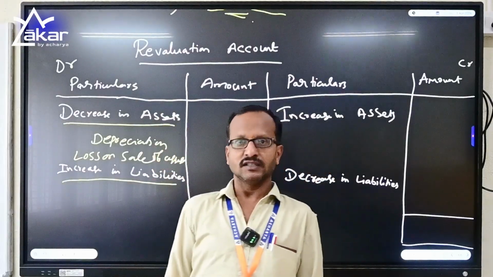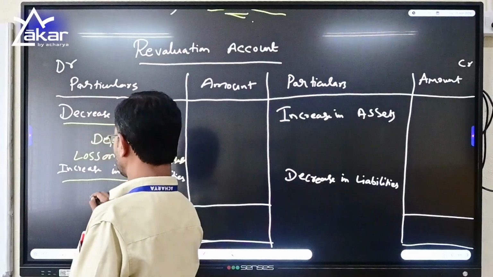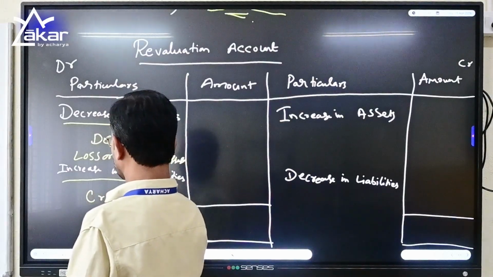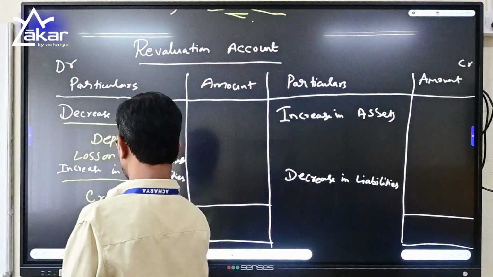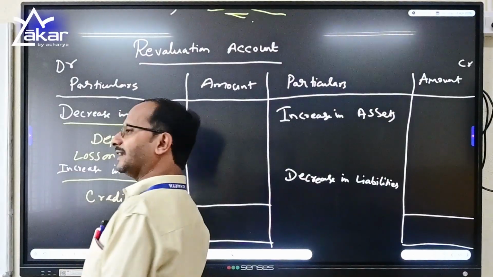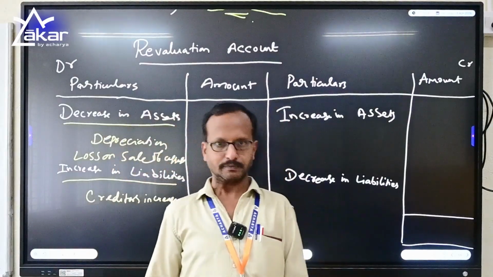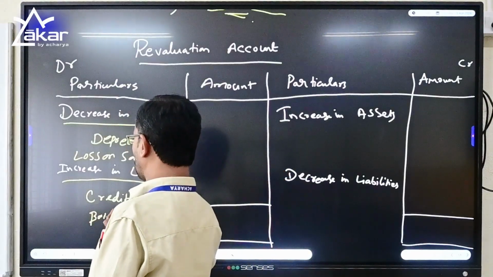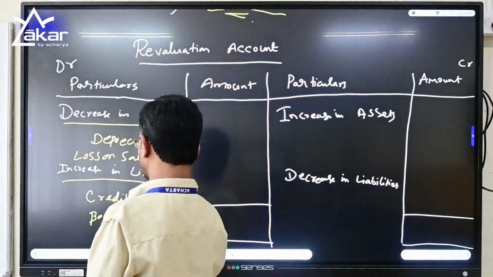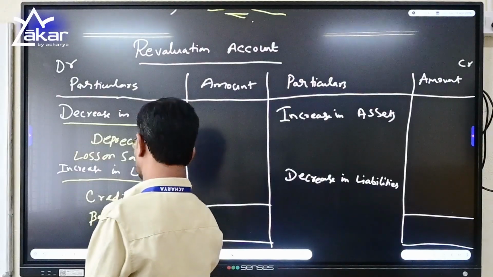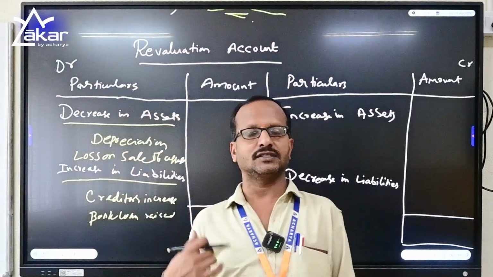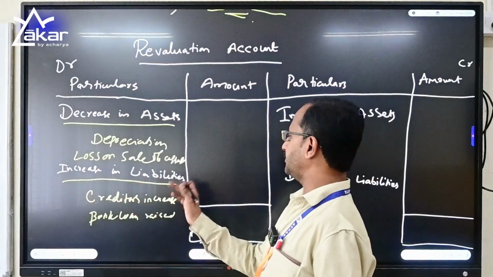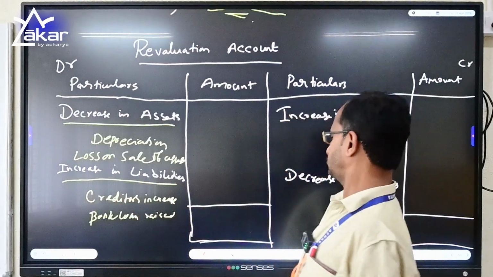Of course, if the creditors are owed, creditors is increased. So that is nothing but we need to pay them more. Loan raised. It may be a bank loan taken again. It is an increase in the liabilities. So to some extent, whatever the increase in the liabilities, it will again come under the debit side.